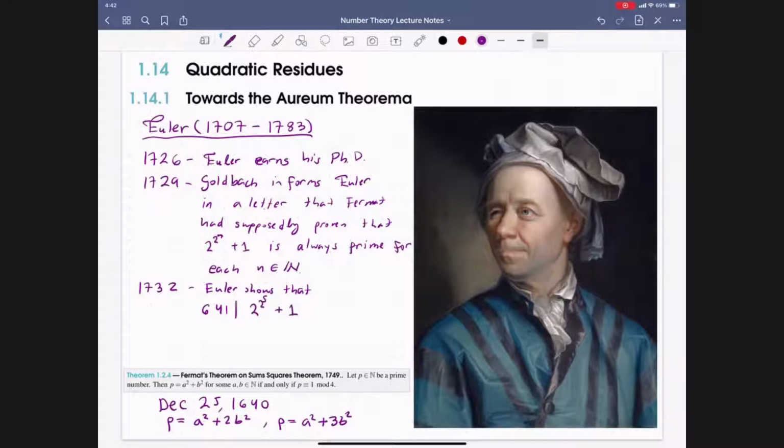And so here we have 2 to the 32 plus 1. This is not a prime number. Therefore, this theorem that Fermat claimed to have proven is definitely false. And this is why we have to be very skeptical of all of Fermat's claims. In some cases, they are true. In some cases, they are not.